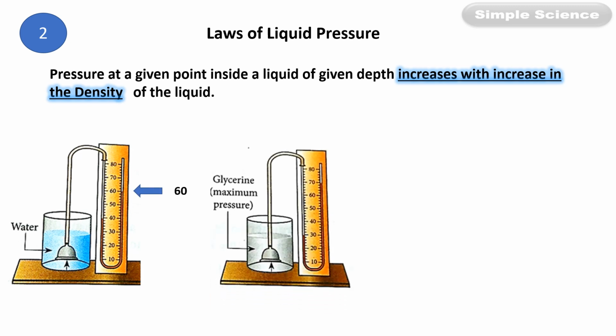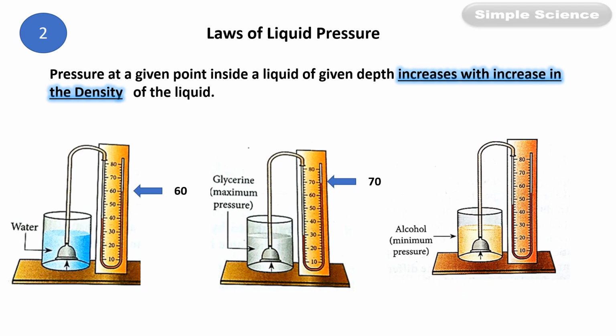Now take the same amount, or same level, of glycerin and insert the manometer at the same depth. What is the reading now? It shows 70. Glycerin has more density as compared to water, so the reading is also more. At the same depth, glycerin shows more pressure.